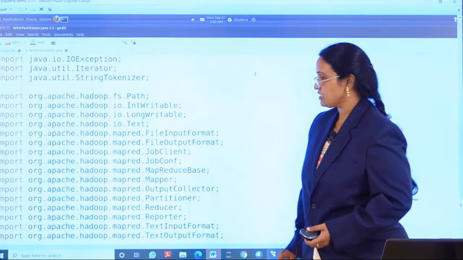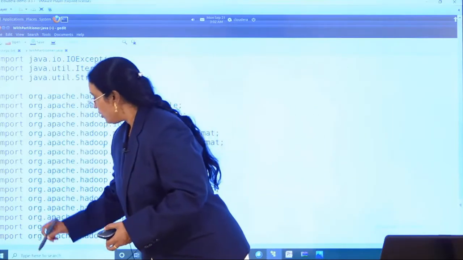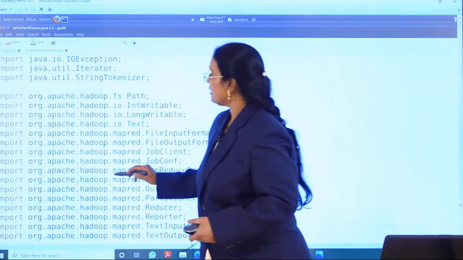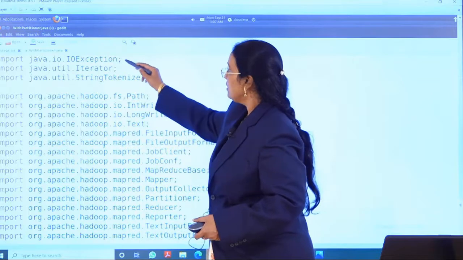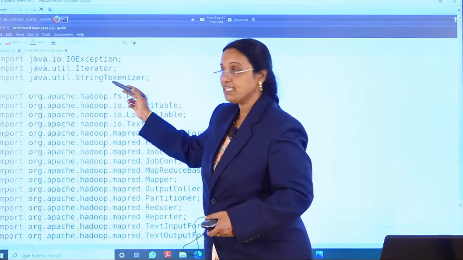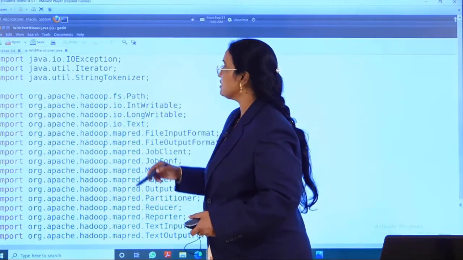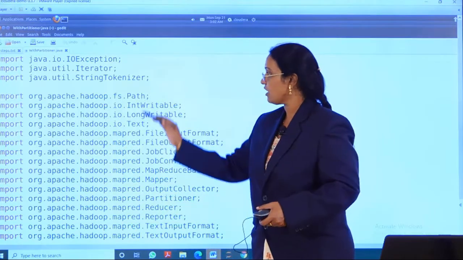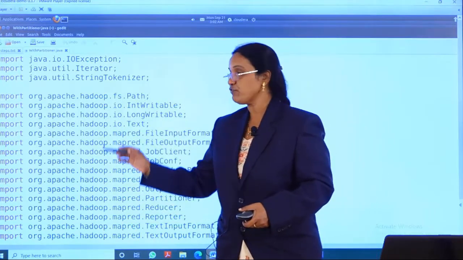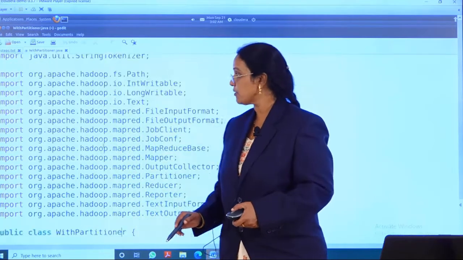combiners and partitioners. You need to understand that these are very common packages which you have already learned in our previous class. IO exceptions, iterators, string tokenizers, all these packages are well known to us, which we learned in our previous programs.